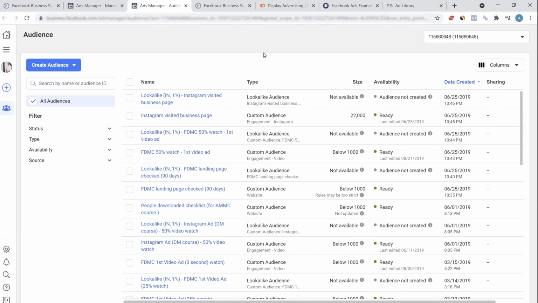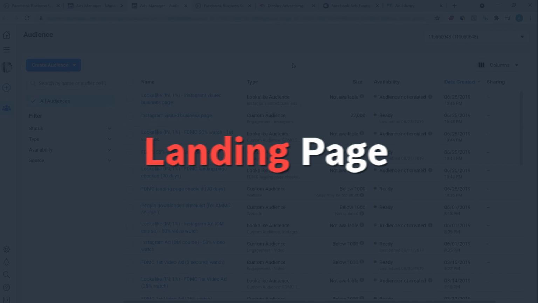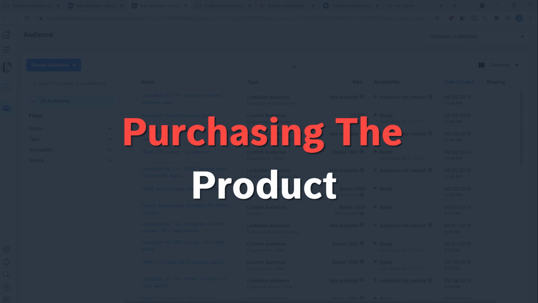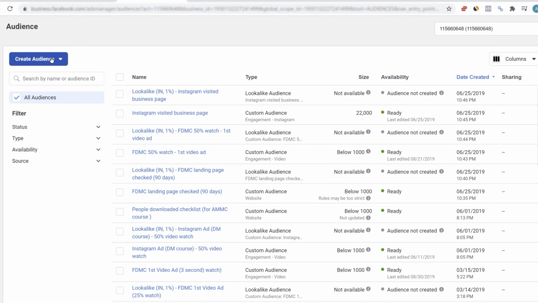Once you start running ads, you'll have some data. People will be engaging with the ads. They might be seeing your video ads. They might be clicking on the link. They might be going on to your landing page. They might be purchasing the product. So once you have your pixel installed on your website, you can create audiences depending on the actions they are taking. Let's say if I want to create an audience for all the people who have watched my video ad for 50% or above, then I can click on create audience. So you can create multiple audiences.